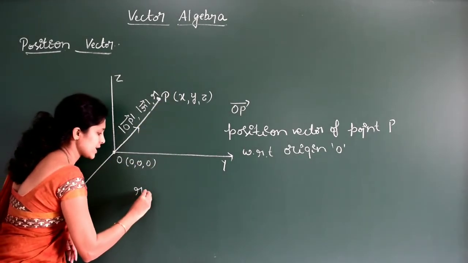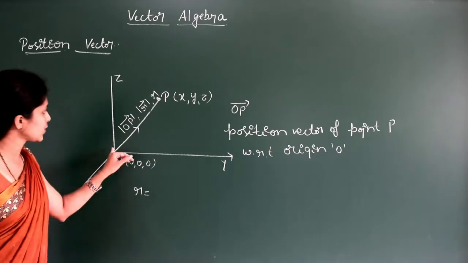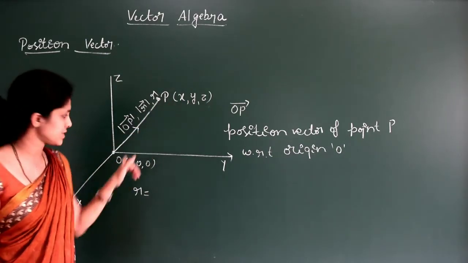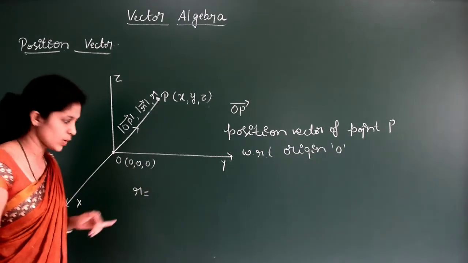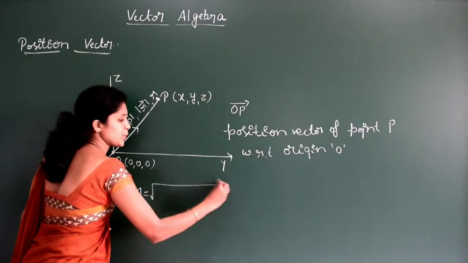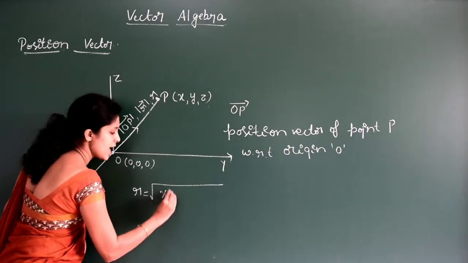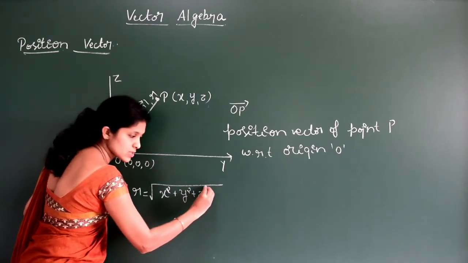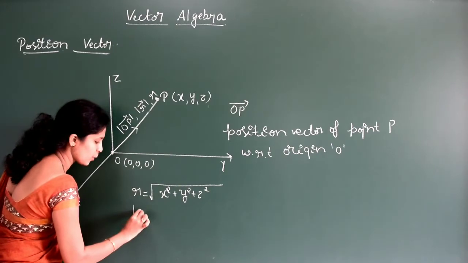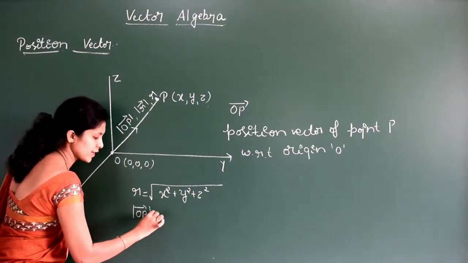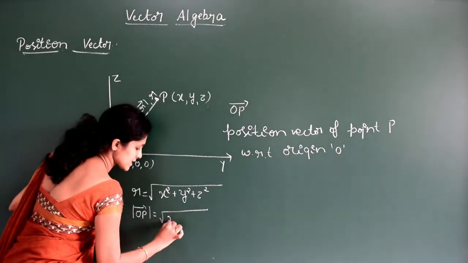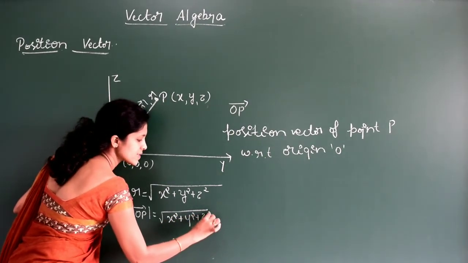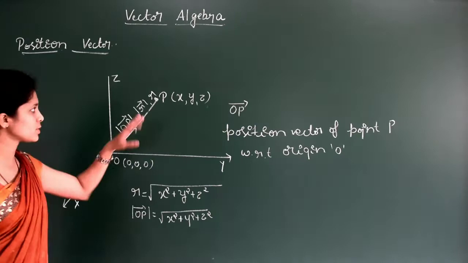Now, can you say what the length of OP is? By using the distance formula, you have studied this, right? The point is x, y, z, and the origin is 0, 0, 0. So r will be equal to the square root of x square plus y square plus z square, or the modulus of the OP vector. The magnitude of the OP vector is equal to root of x square plus y square plus z square. So this is about the position vector.